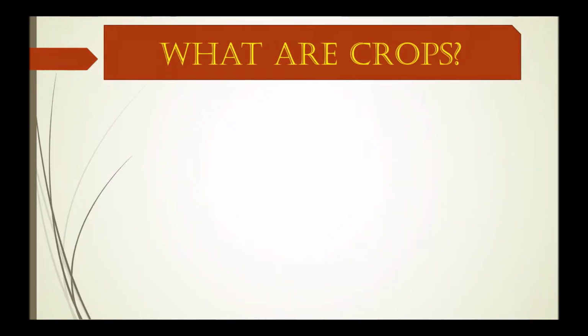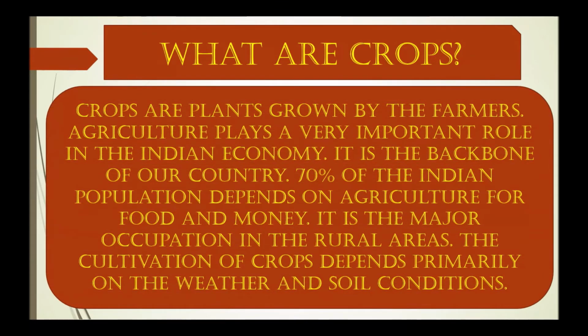What are crops? Crops are plants grown by the farmers. Agriculture plays a very important role in the Indian economy. It is the backbone of our country. 70% of the Indian population depends on agriculture for food and money. It is the major occupation in the rural areas. The cultivation of crops depends primarily on the weather and the soil conditions.